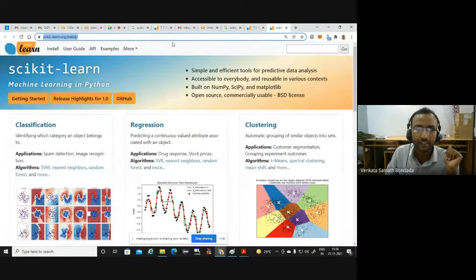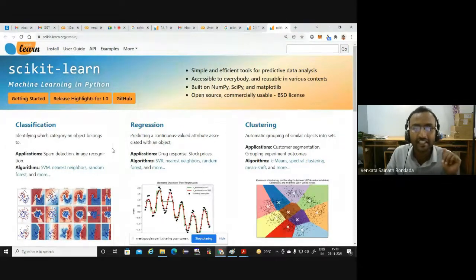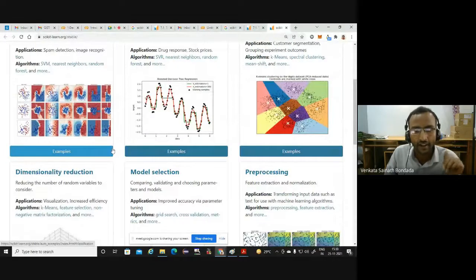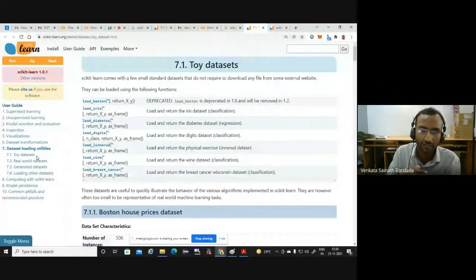Fortunately, in scikit-learn or even in Keras, some standard datasets are already available. As I told you, the most difficult problem in machine learning is collecting the data, labeling the data, and preprocessing the data. This is the most difficult and the most important task.